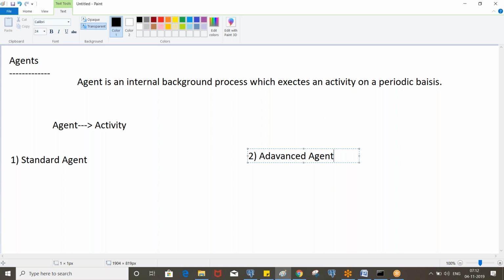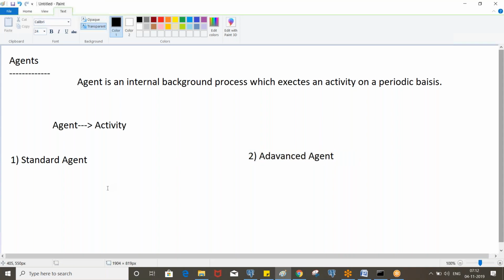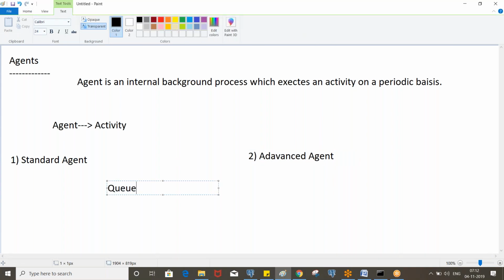So here, whenever the standard agent wakes up, it will check the entries in the queue table. If it finds at least one item in the queue table, it will execute the corresponding activity. So inside the agent, either standard or advanced, we invoke the activity, and based on the scheduled time the agent wakes up, and before executing an activity, it will check the items in the queue table. This is the standard table, so we need to handle that.